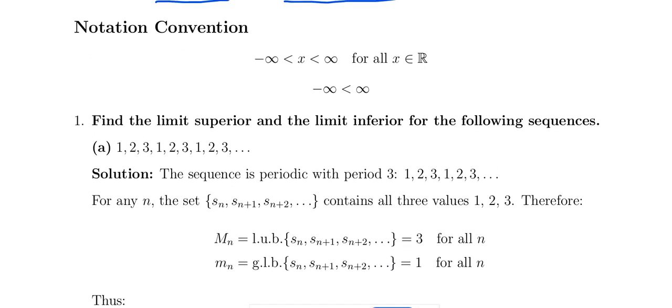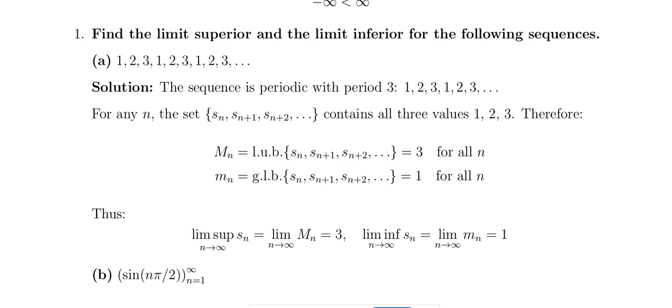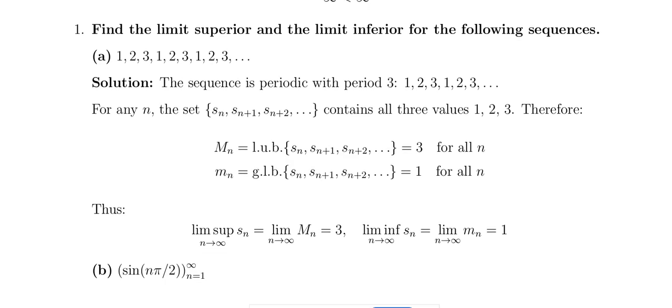And this is the example. Find the limit superior and the limit inferior for the following sequence. So the sequence பத்தி, that is an oscillating sequence, periodic, that is 1 2 3 1 2 3 1 2 3. Okay, period of 3 அடுக்கப்ற repeat ஆகுது.